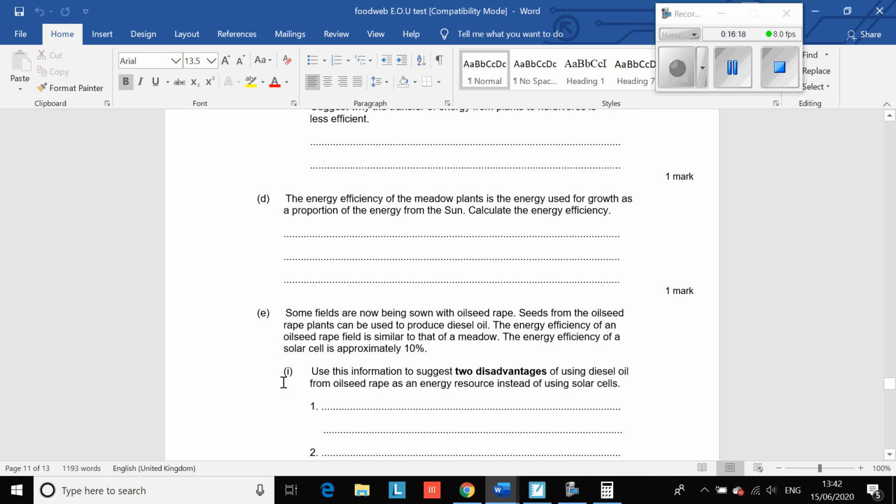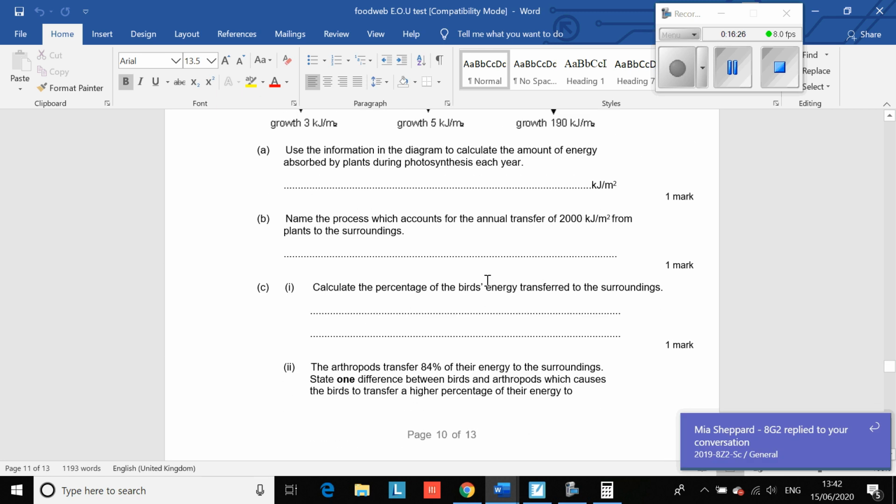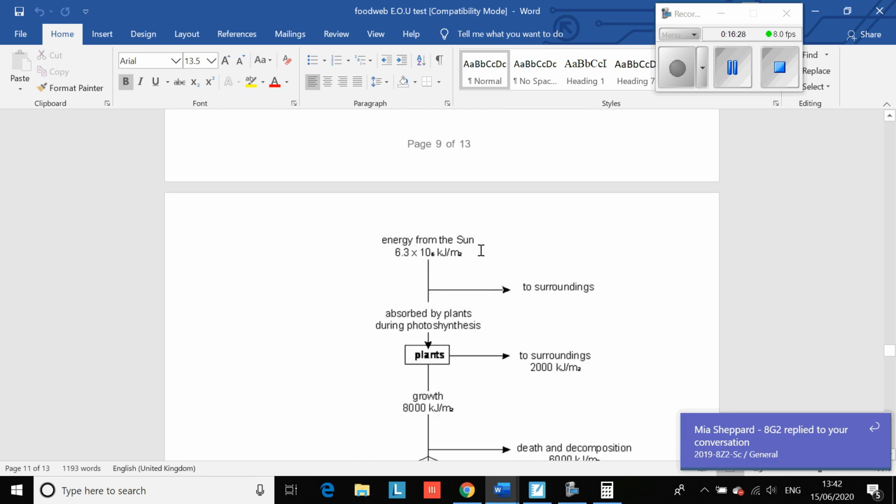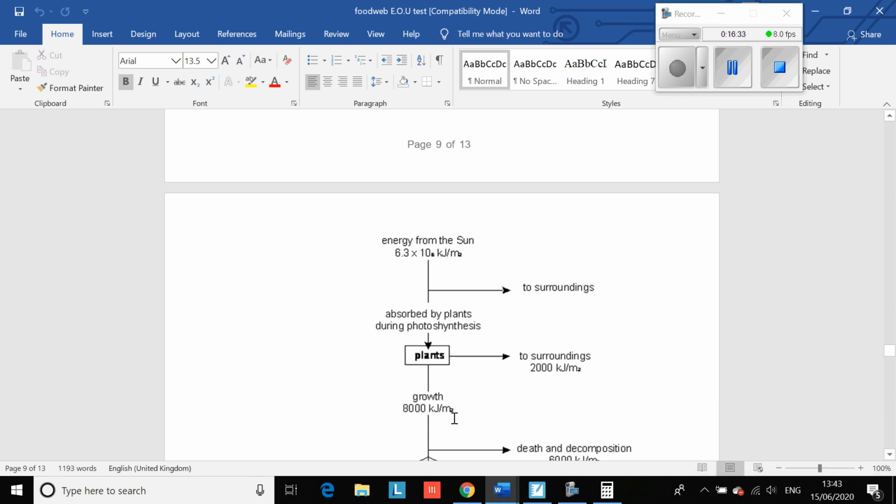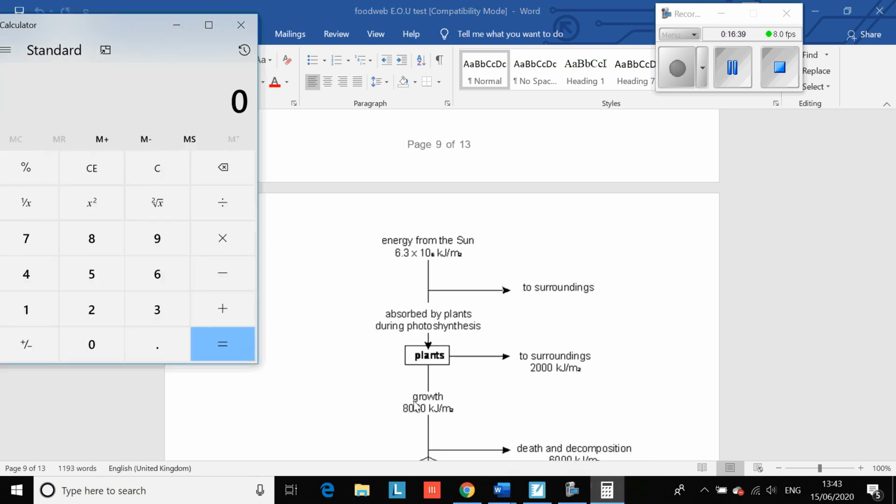Okay, so it says the energy efficiency of the meadow plants is the energy used for growth as a proportion of the energy from the sun. Calculate their efficiency. So this was the energy going in from the sun, and this is what they were actually able to absorb. Okay, so how we would work this out, if we take the amount that was absorbed, the amount the plants actually got, 8,000, so there that is there, and we divide that by the amount of energy coming in from the sun.